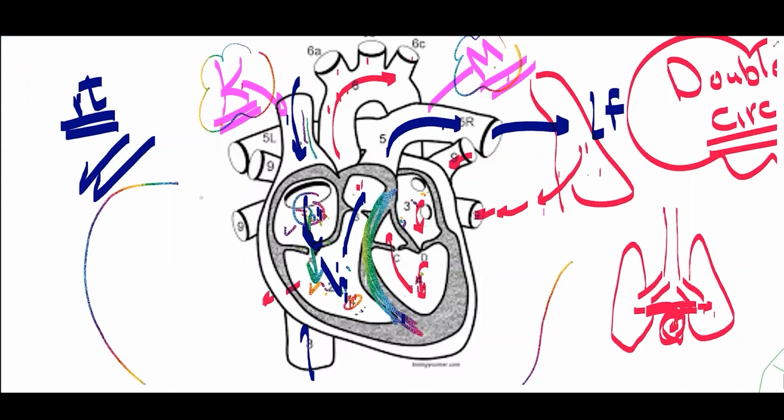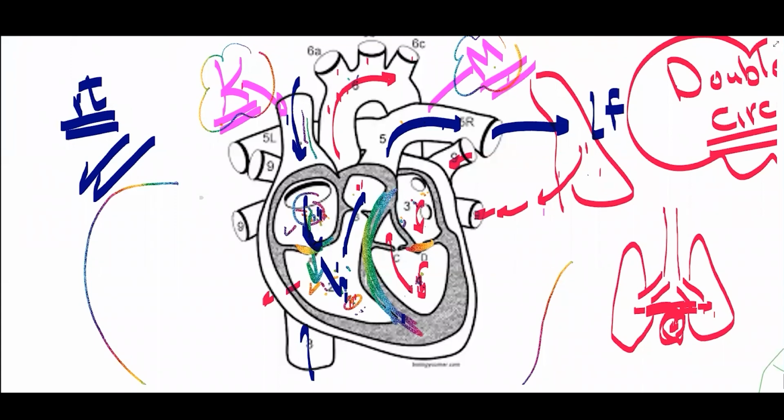Now for the blood to be pumped out of the ventricle to the pulmonary artery or from the ventricle to the aorta, the ventricular walls will be contracted and the atrial walls will be relaxed, and the atrioventricular valves will be closed. Why will they be closed?